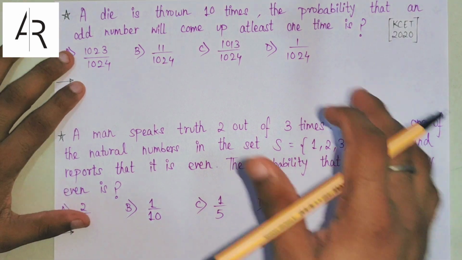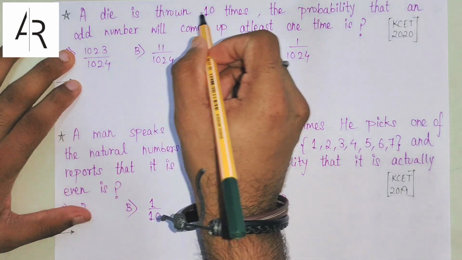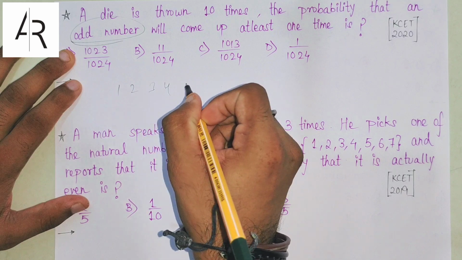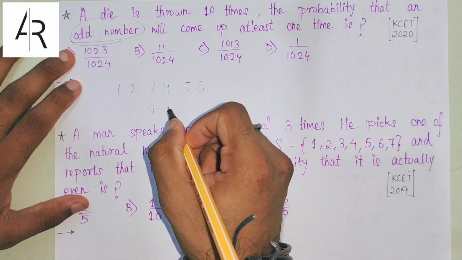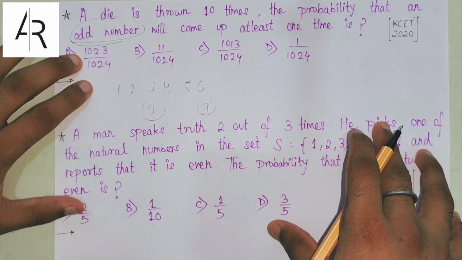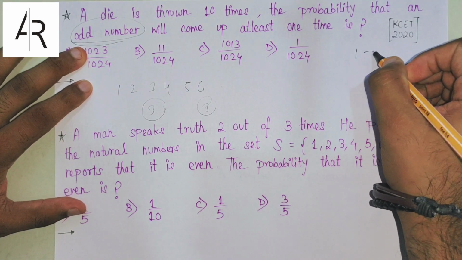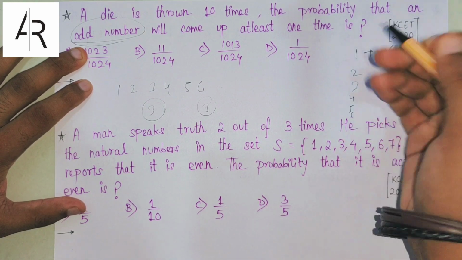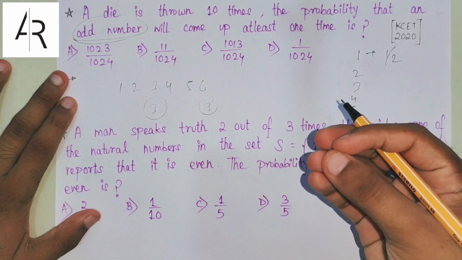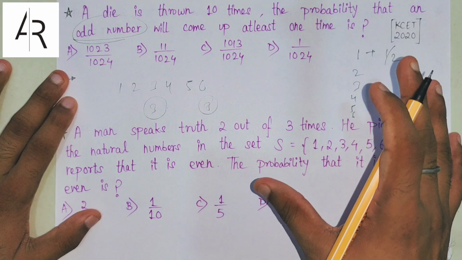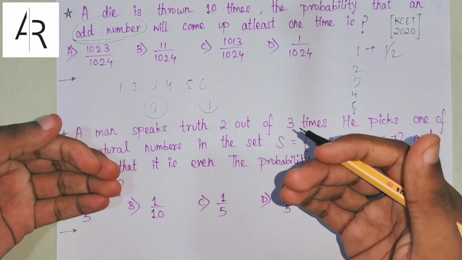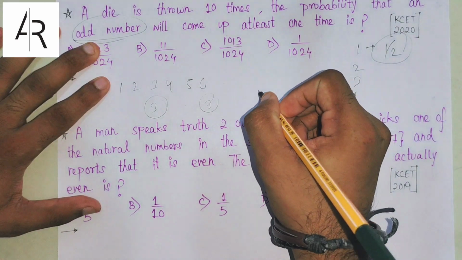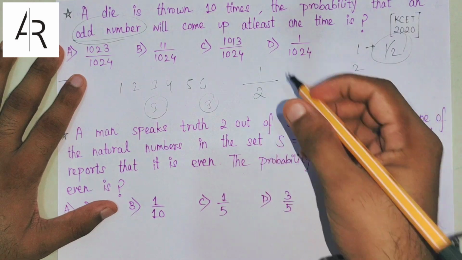In the first question, they are saying a die is thrown 10 times, and asking the probability of an odd number. Now tell me one thing: a die is 1, 2, 3, 4, 5, 6. Out of this, 3 numbers are odd and 3 numbers are even. If I throw it 1 time, the probability of odd is 1 by 2. If I throw 2 times, then at least 1 time, according to probability, we get odd, because 1 by 2 is the probability. So out of 2 times, we can say that 1 time we can get odd.